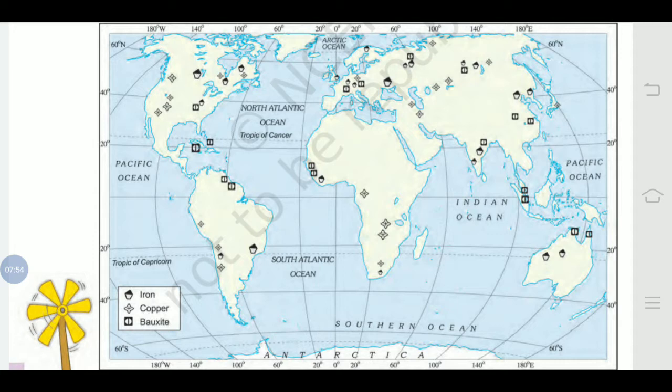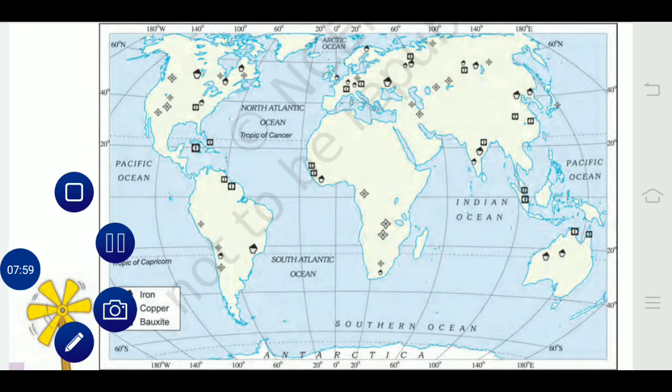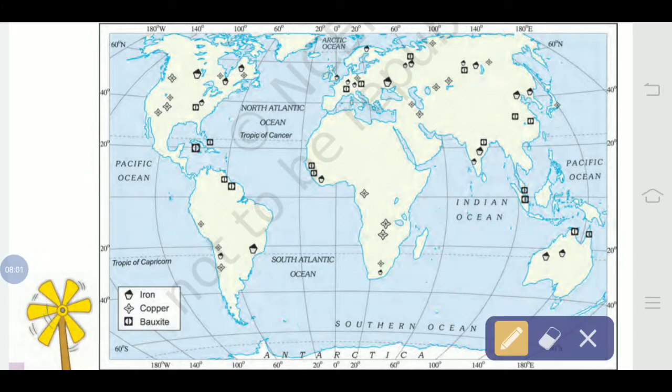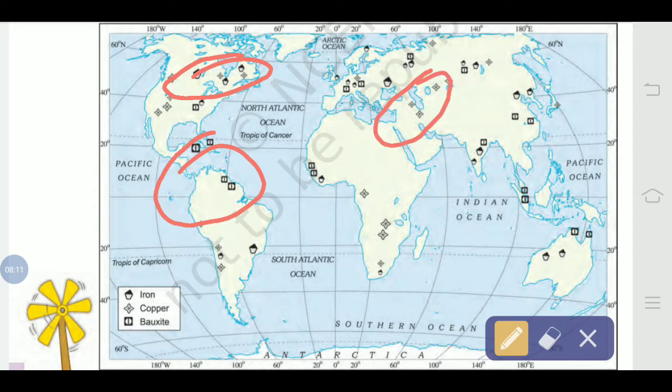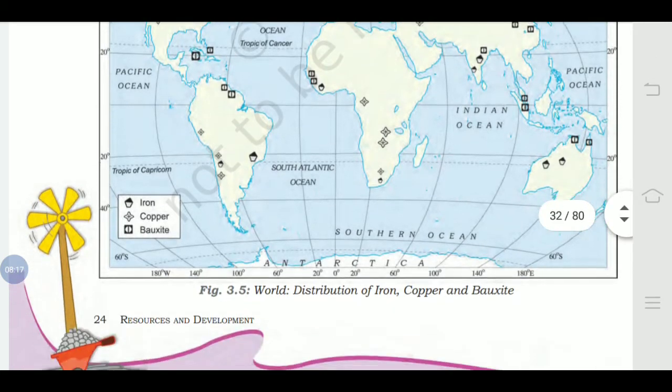Here you can see the distribution of iron, copper and bauxite. You can see these marks. This is iron, all these are bauxite, and these are the copper deposits. In many places you can find the distribution of these three minerals.